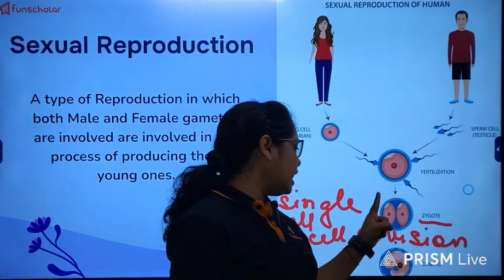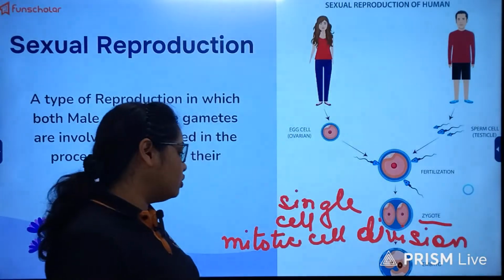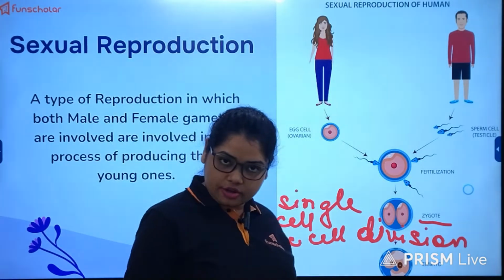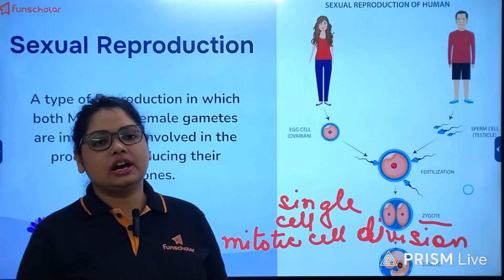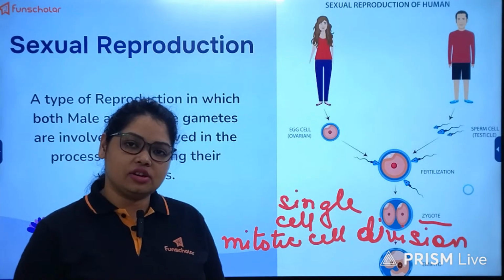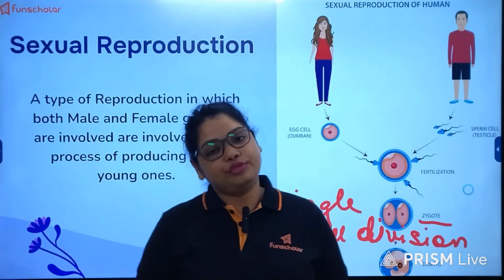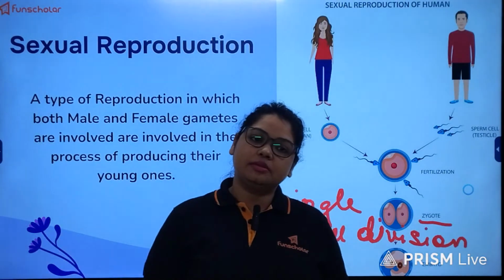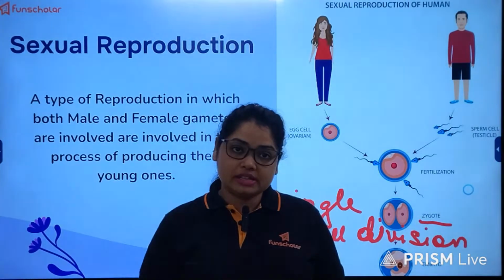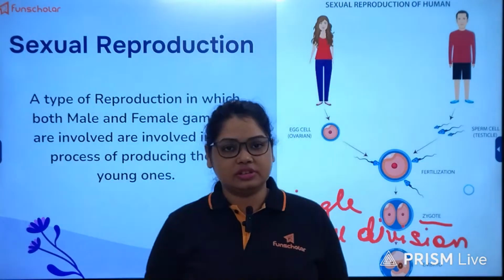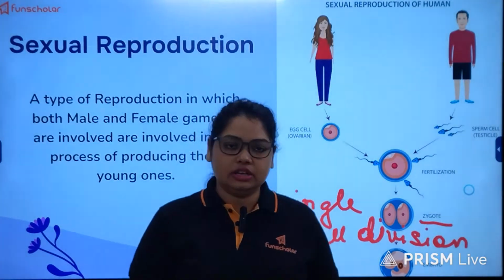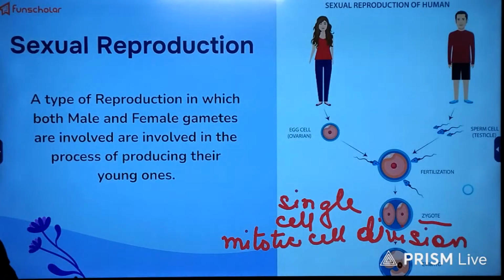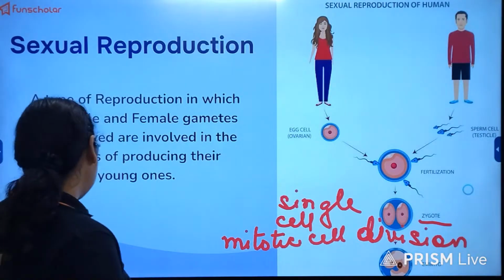So the zygote actively undergoes mitotic cell division to form an embryo, and then the embryo also starts to develop the other organs and organ systems to become the fetus. And the fetus, when it matures, in the case of humans, at the end of almost 9 months, is delivered as the baby. So that is the entire process overview for sexual reproduction in human beings.